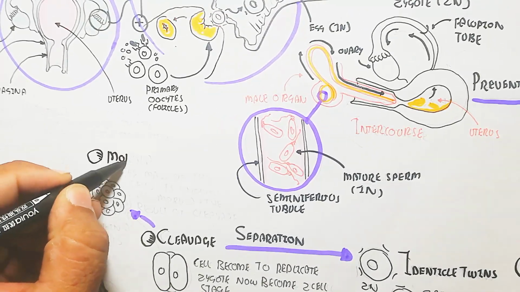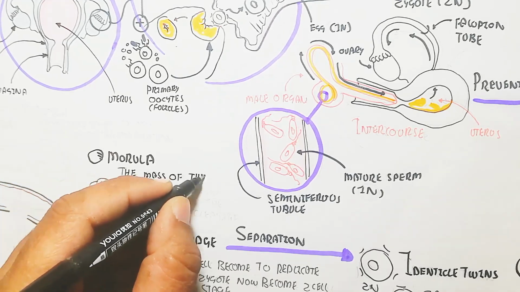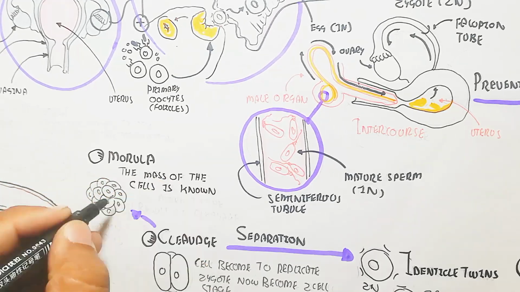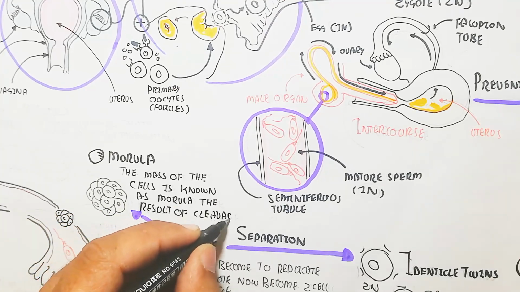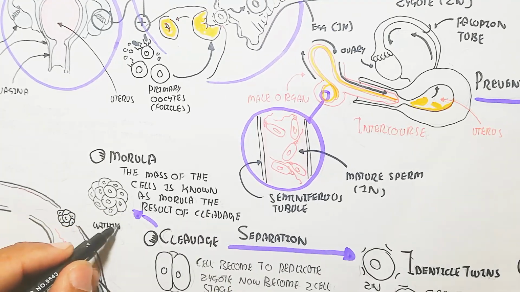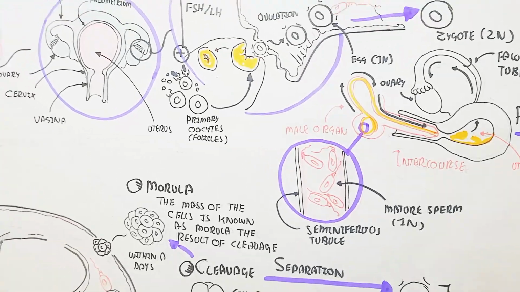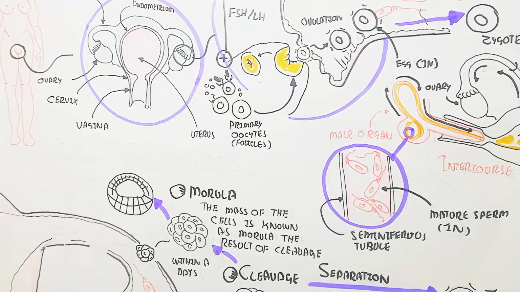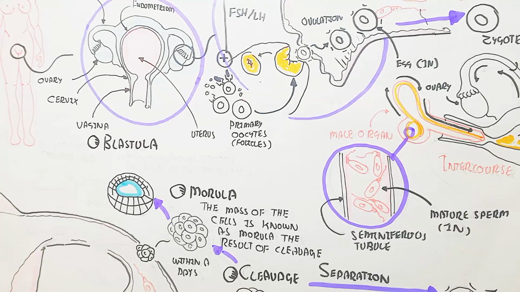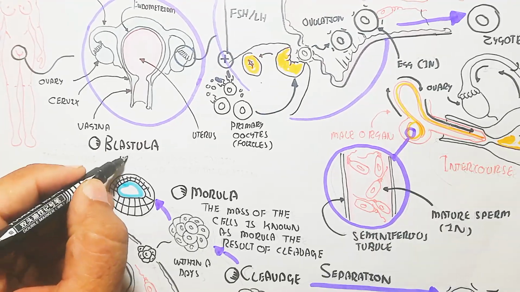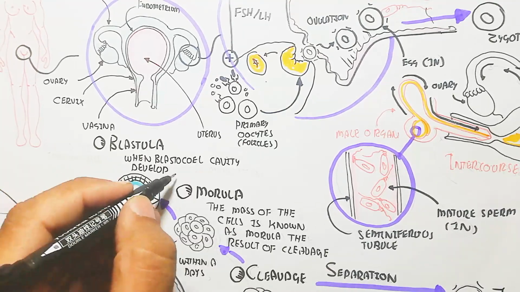These two fetuses have different fathers. After this two-cell stage, cleavage continues to the 8-cell stage, then 16 and 32 cells, leading to a mass of cells known as the morula. The result of cleavage is the morula within a few days, basically 2 to 3 days. We are not focusing on the exact timing, so just remember that.